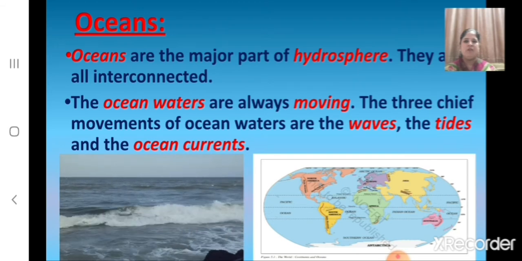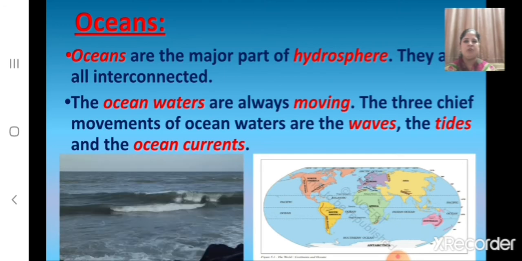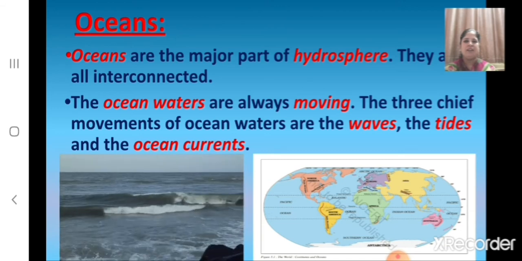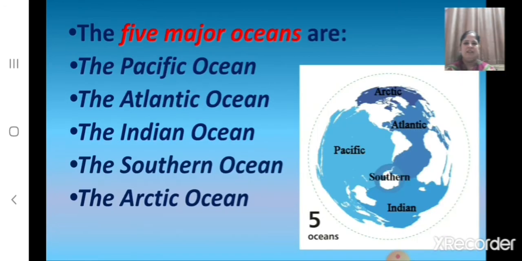Can you tell what are the three chief movements of ocean waters? The three chief movements of ocean waters are the waves, the tides and the ocean currents. And children, how many oceans are there? There are 5 major oceans. Can you name them? The Pacific Ocean, the Atlantic Ocean, the Indian Ocean, the Southern Ocean and the Arctic Ocean. And they are in order of their size.